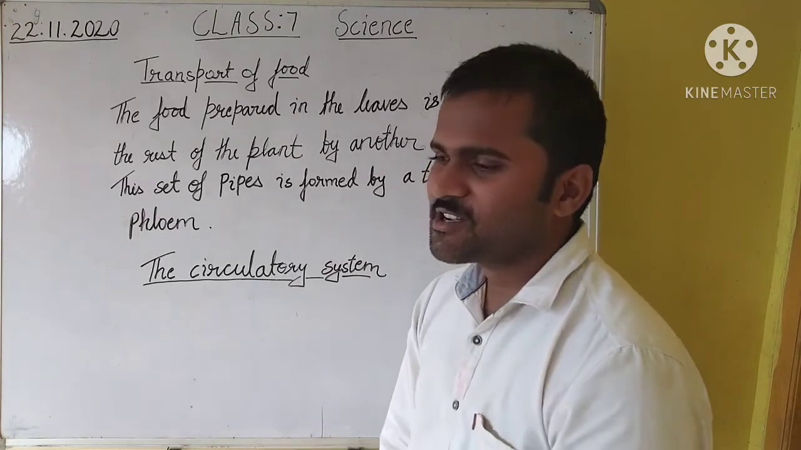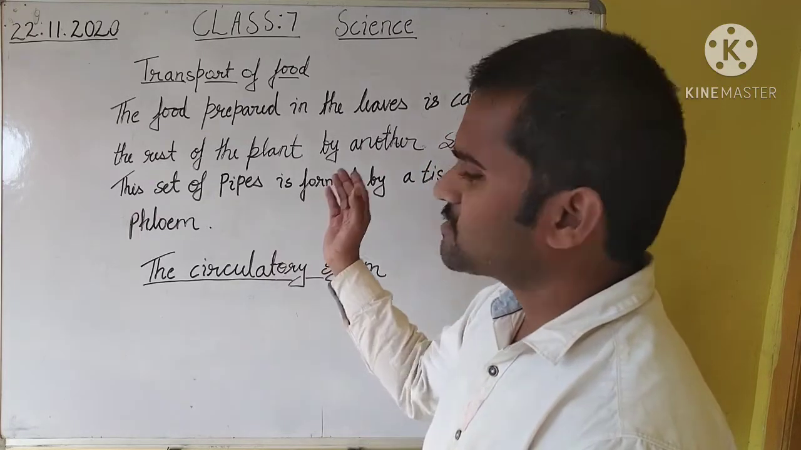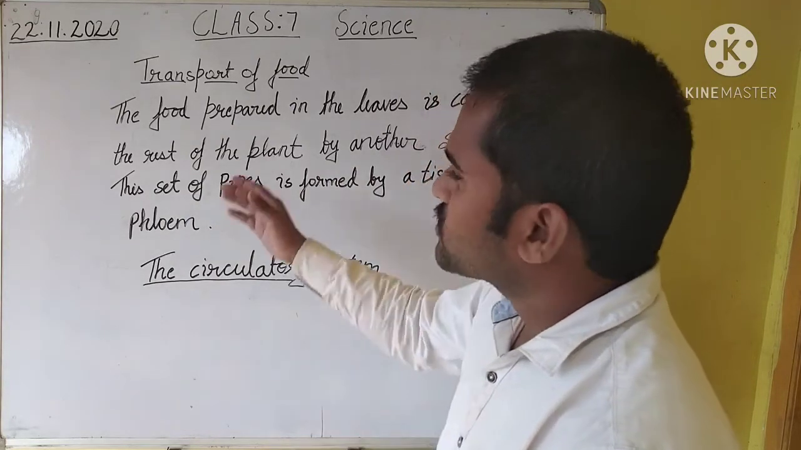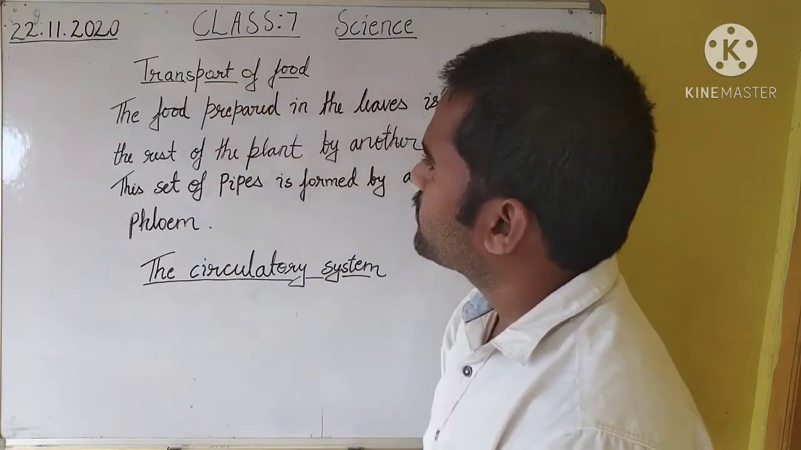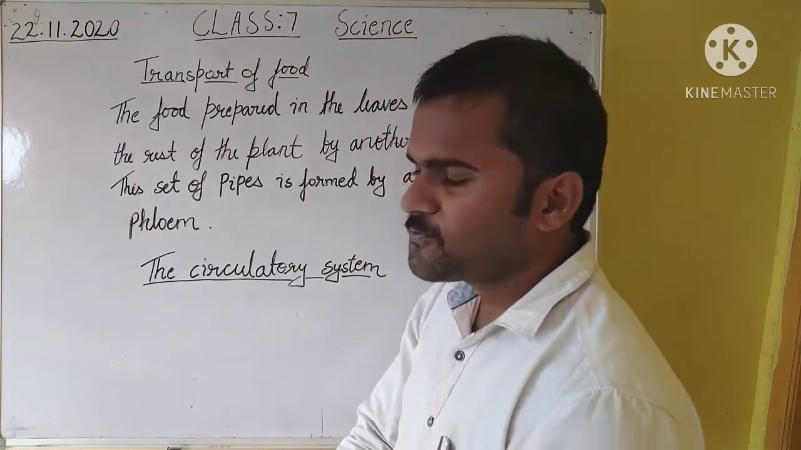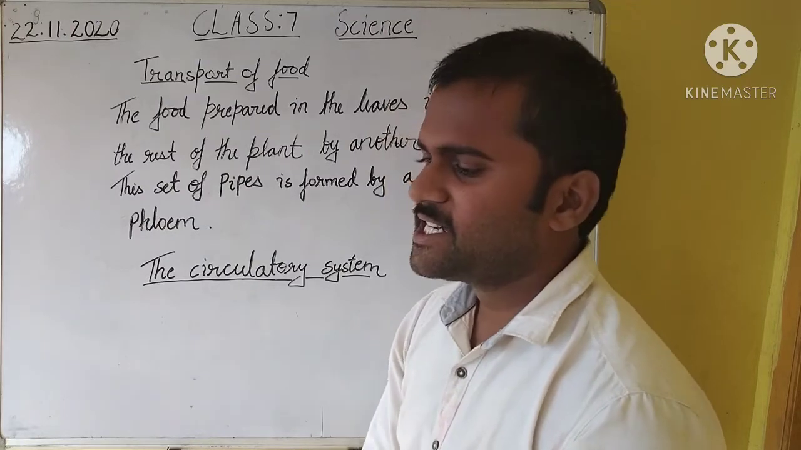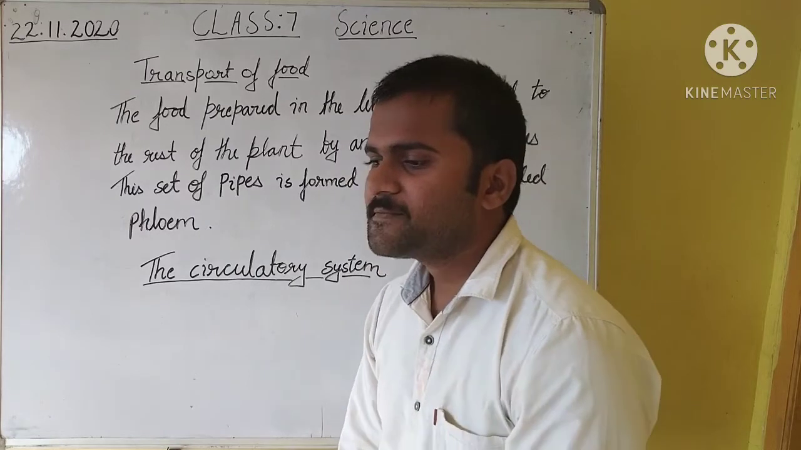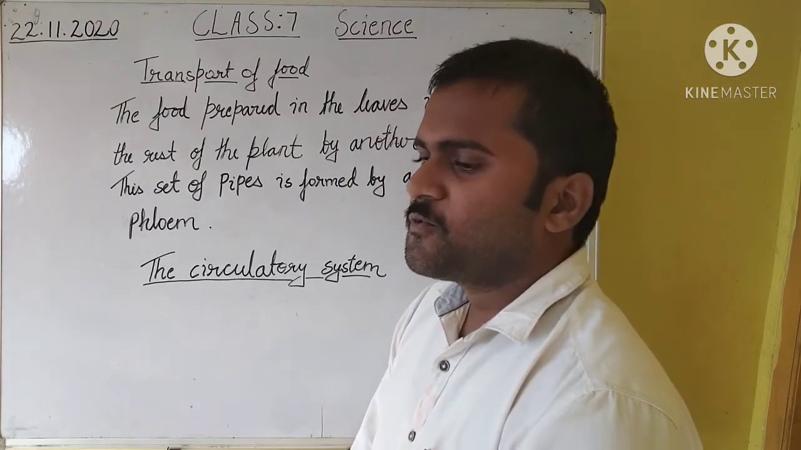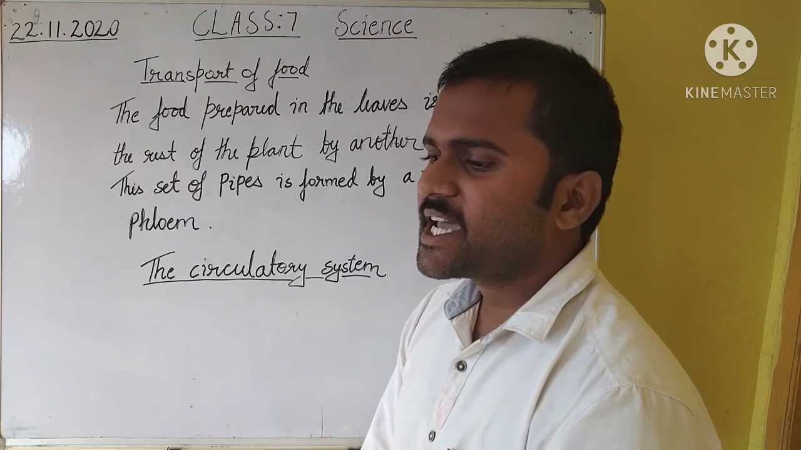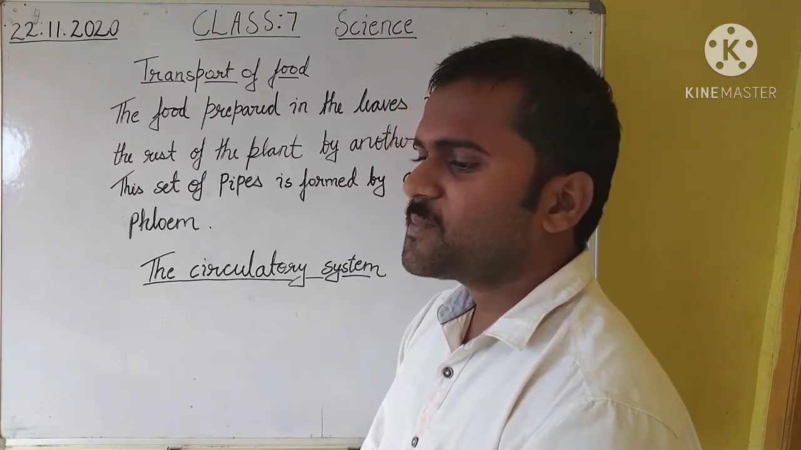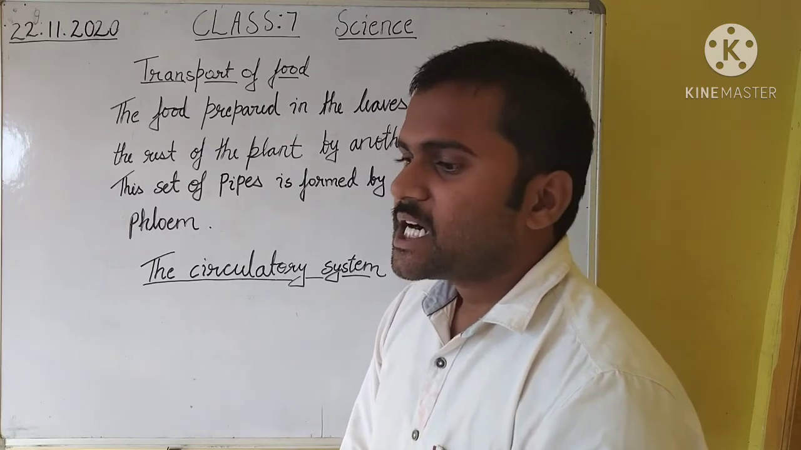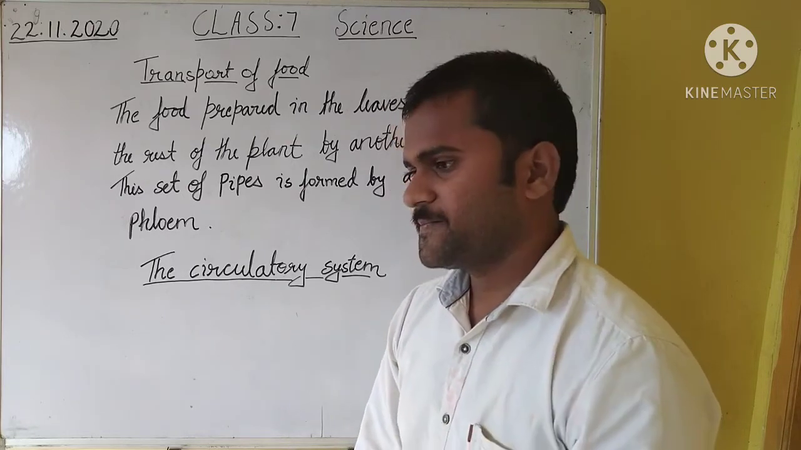My name is Manish Kumar Vishwakarma, and I have already discussed the topics transport and excretion. Today I am going to discuss the transport of food, how food is transported in a plant. The food prepared in the leaves is carried to the rest of the plant by another set of pipes. This set of pipes is formed by a tissue called phloem.